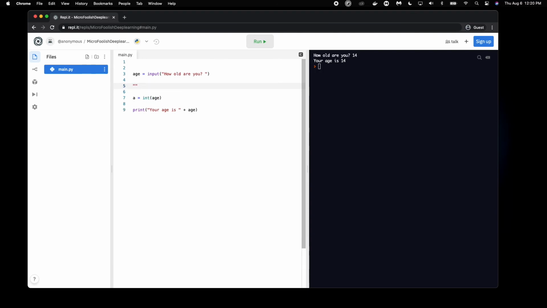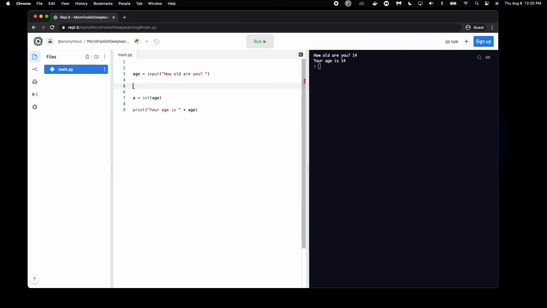Instead, if it was text, even if it was a number within the string, it's still classified as a string. So if I were to multiply this, what would essentially occur would be something like 14, 14, 14, 14, 14. That's what Python does when you multiply a string. It's just multiplying the string out and creating a new string with the original string repeated many times.